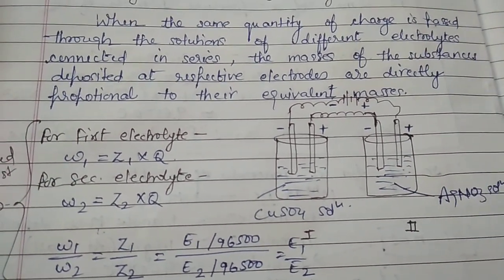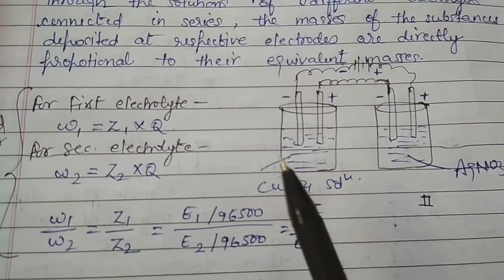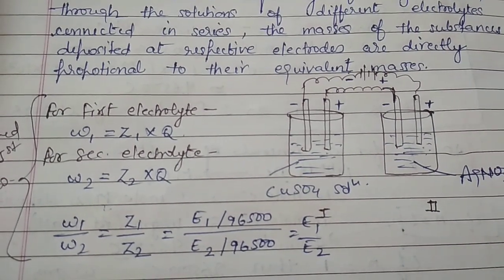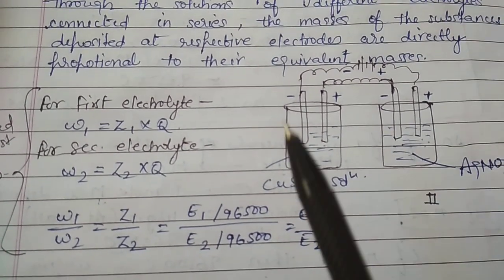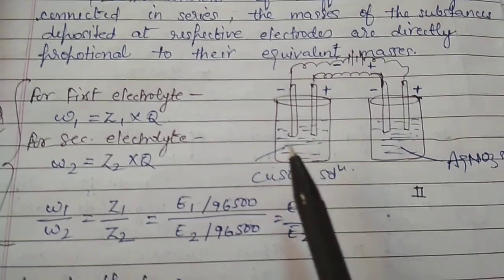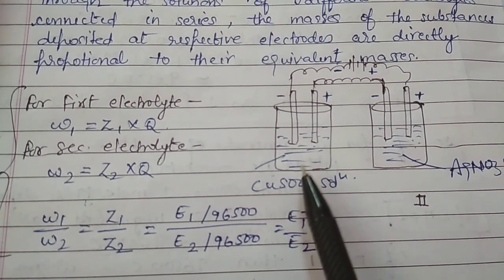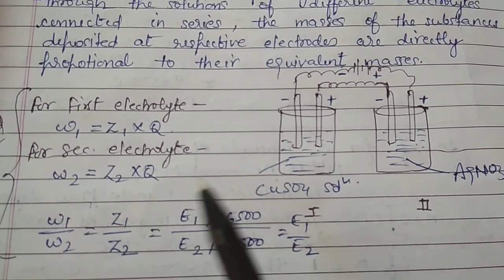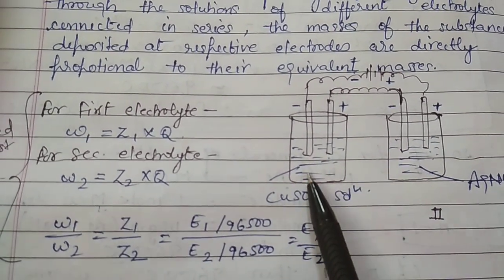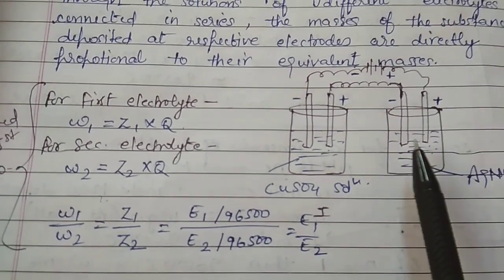We have already studied in the qualitative aspect what would be the product at cathode and anode. These are the examples of refining of copper and silver. It means in the whole process at cathode we would be getting copper in this case, and silver in the other case.